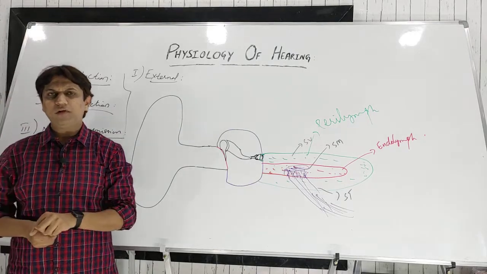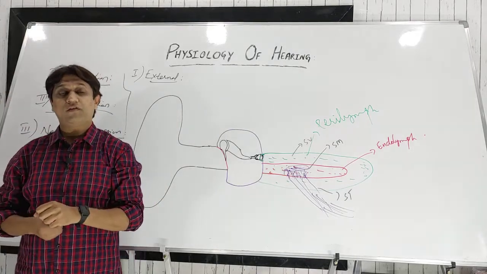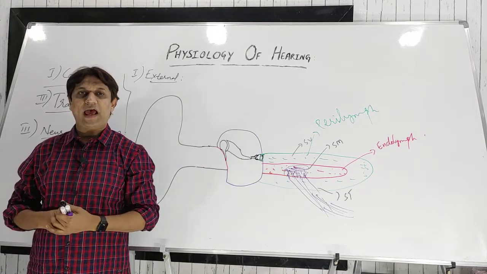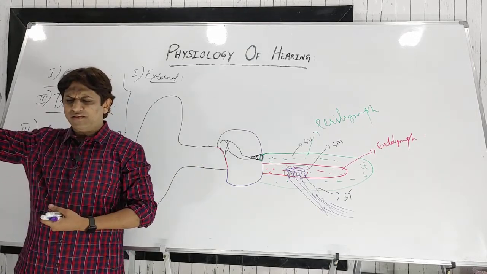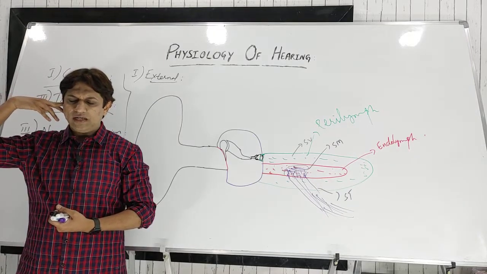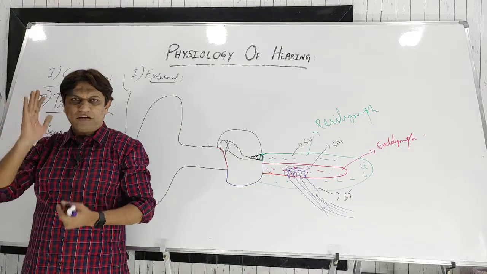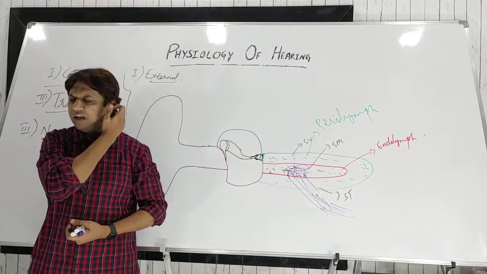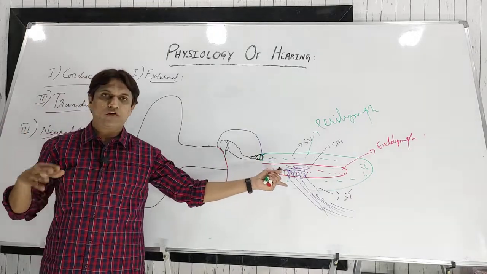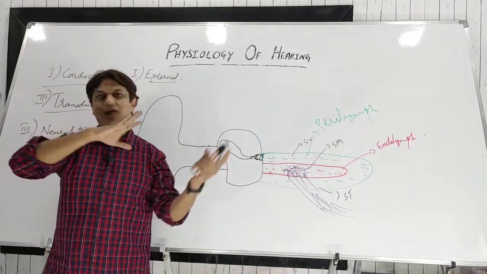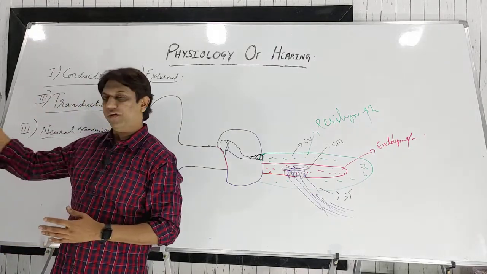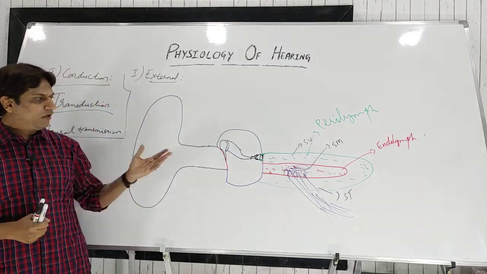One more thing is how we know whether the sound is coming from the right or left. One mechanism is time lag. Suppose the sound is coming from the right side. These sound waves will first enter through the right ear rather than the left ear. So there is some time lag for the sound waves to enter into the left ear. The signal will first go to the brain from the right side, and your brain will perceive that the sound is coming from this particular side, right or left. We'll discuss that in detail.